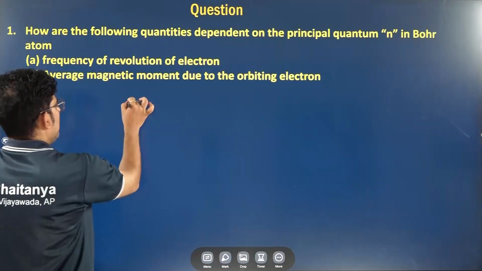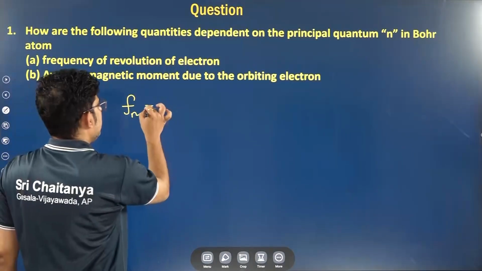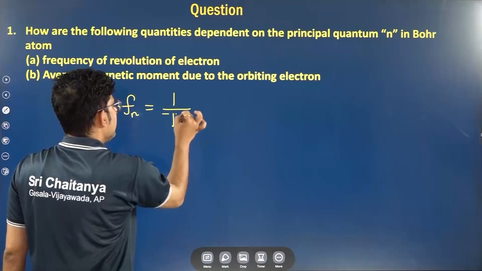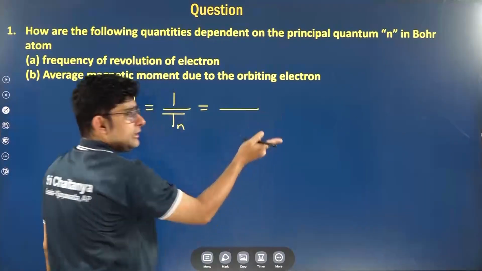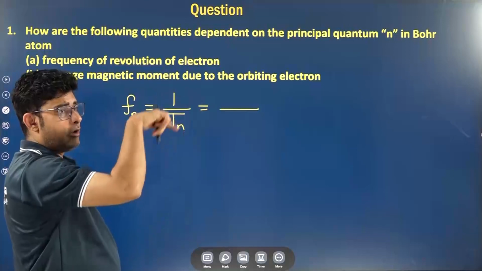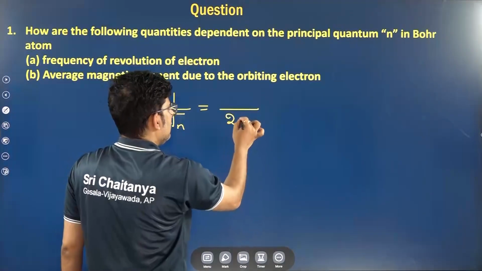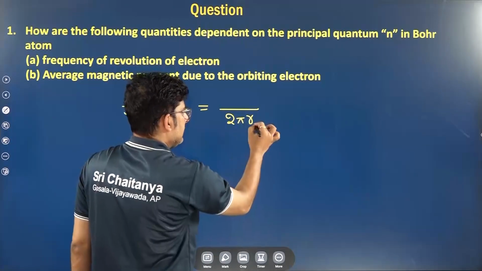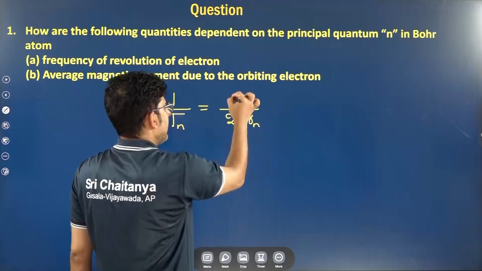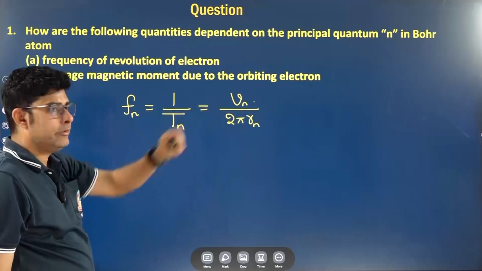Well, when we talk about the frequency of the electron in the nth orbit, frequency can be said as 1 by time period, and we know what is time period. If an electron is revolving in an orbit of principal quantum number n, time period is 2 pi r by v. Why? Total path length 2 pi r n divided by speed. So 1 by time period will be this.